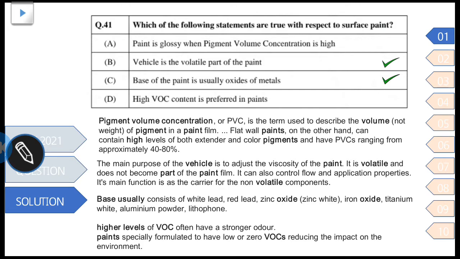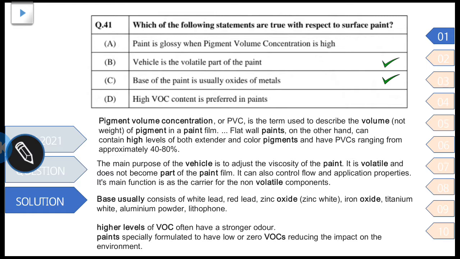The main purpose of the vehicle is to adjust the viscosity of the paint, and it is volatile and does not become part of the paint film. It can also control flow and application properties. Its main function is as a carrier for the non-volatile components.